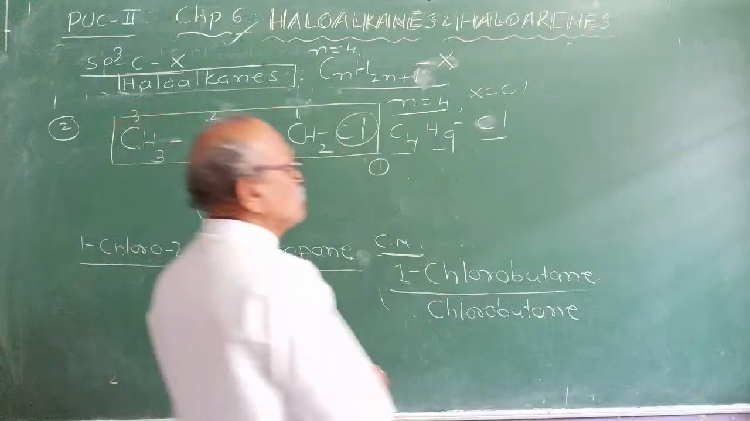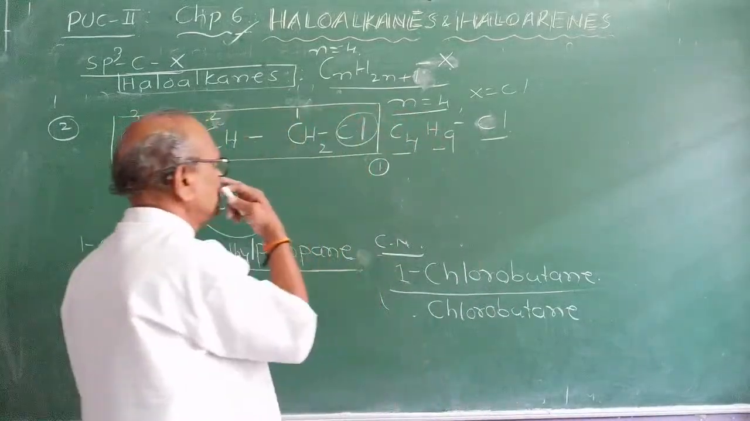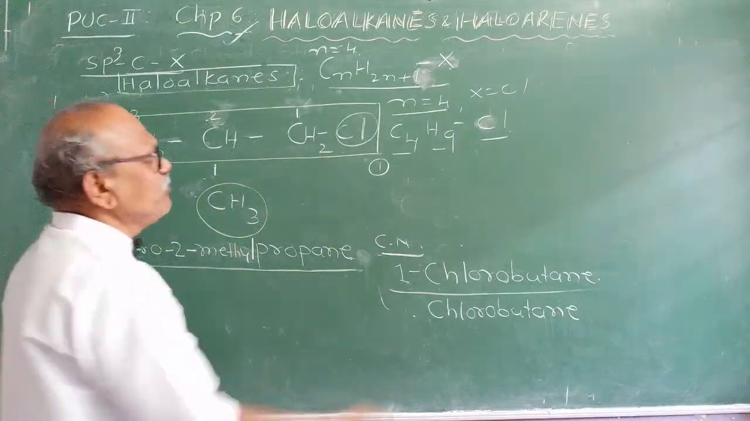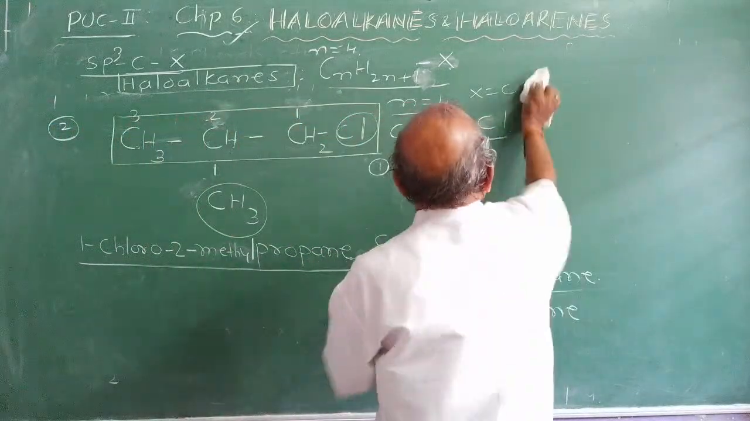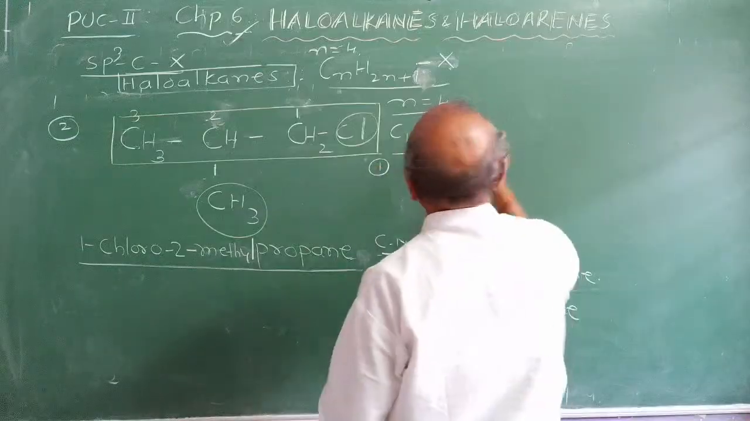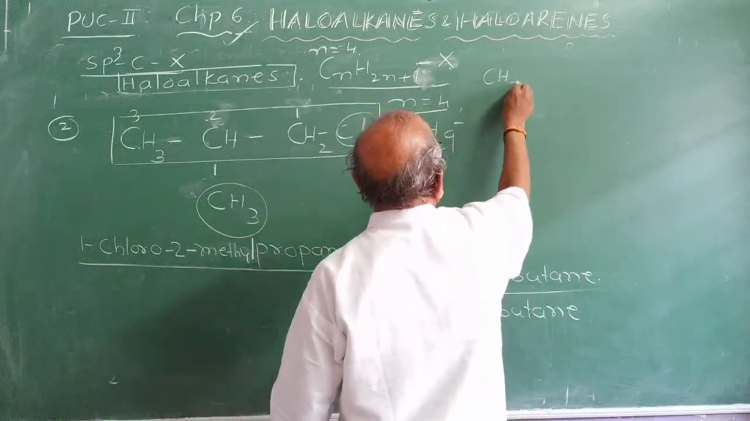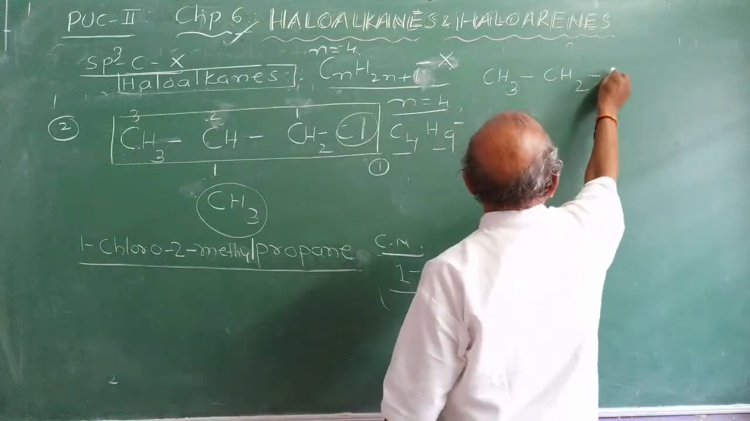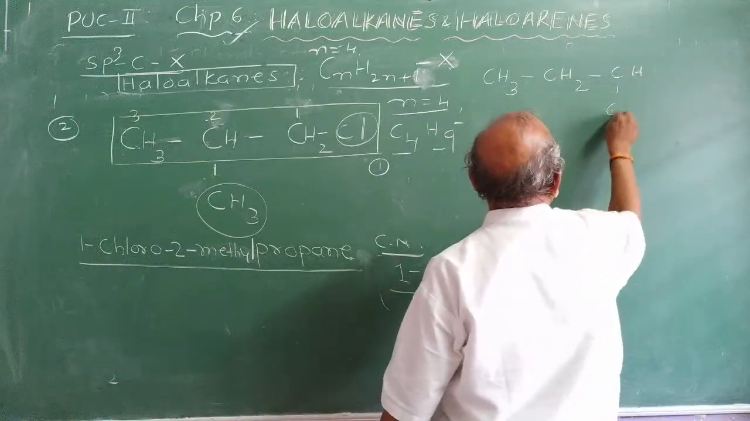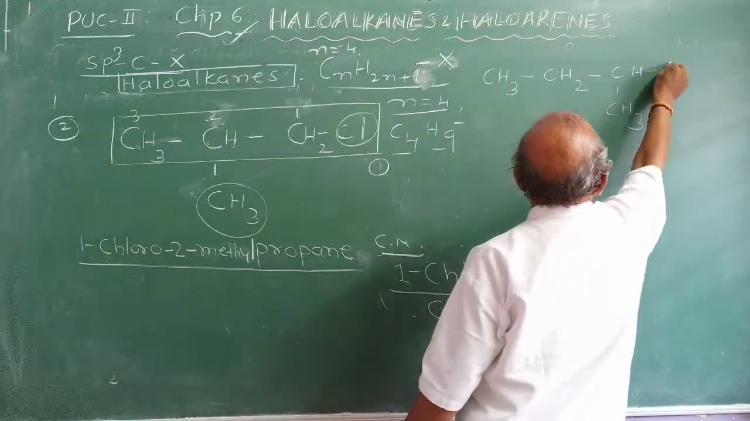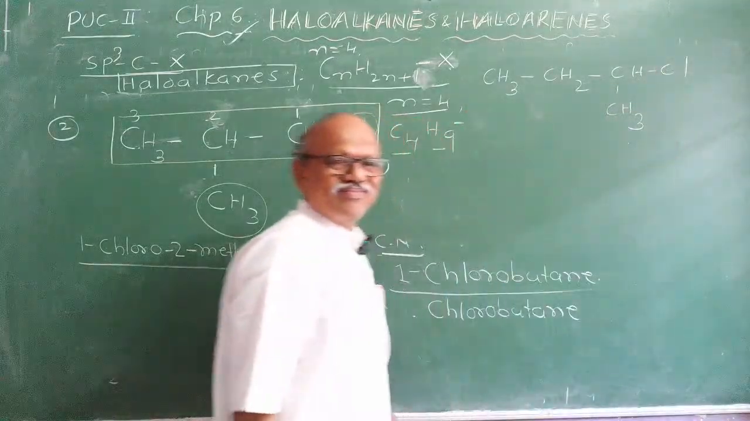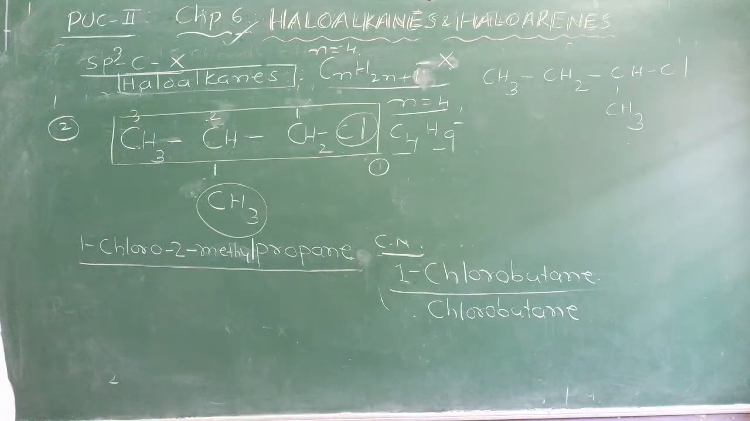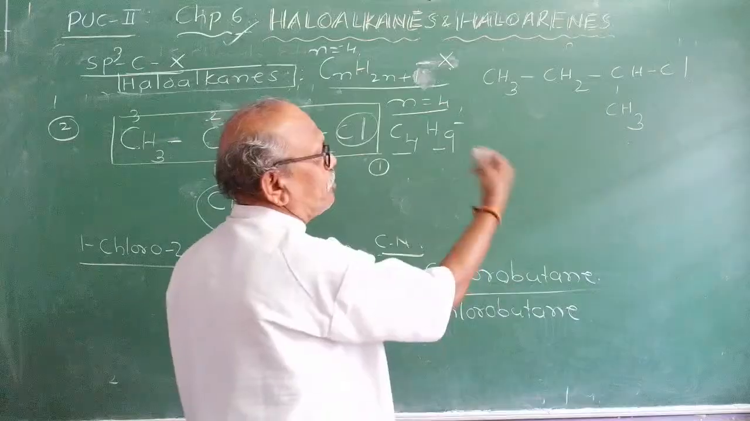What are the possible isomers? You may link this methyl group to this carbon atom. If you link this halogen atom to this carbon atom, what do you get? Observe. CH3, CH2, CH, CH3, Cl. You can do it now. Another isomer. Try to write the IUPAC name of it.